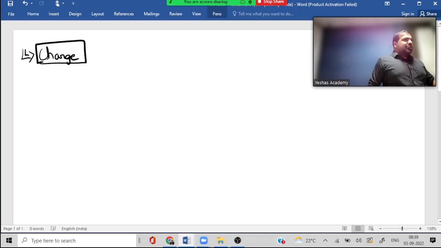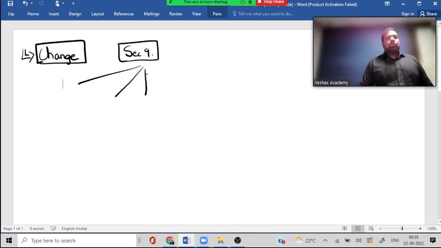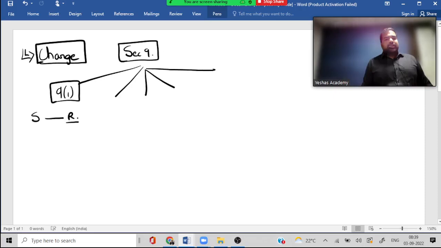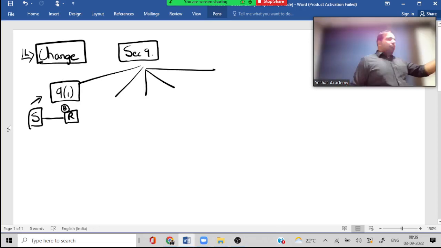In 9, guys, there is 9(1), 9(2), 9(3), 9(4) and 9(5). 9(1) says FCM. FCM is when basically a supplier supplies to a recipient. The recipient will bear the burden of GST, pay the GST to the supplier, and the supplier will pay it to the government. That is, he will bear the headache. Headache means he will register, he will file his return, he will pay the GST, everything. 9(2) is same FCM for which products?